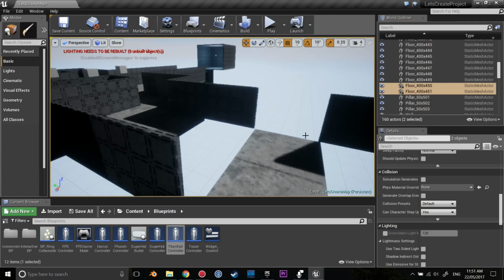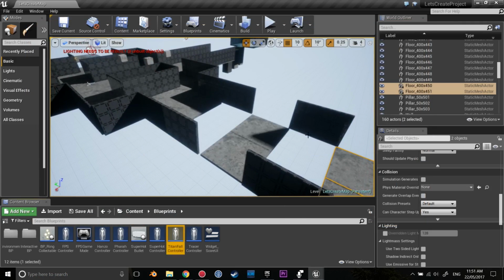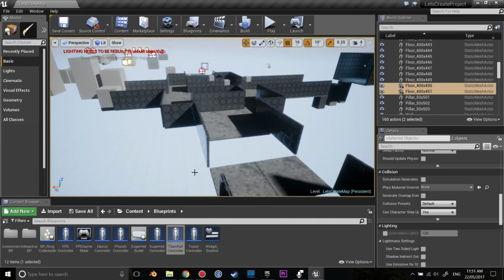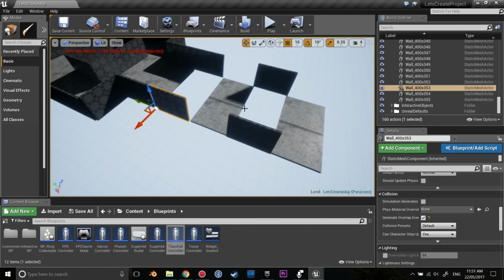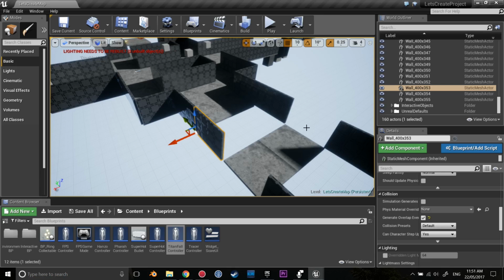So the only other thing I want to do was set up a mini course to show you guys that it works pretty damn well, even if you have them separated apart and in different rotations. So I'm going to make that, and I will be back once it's made.